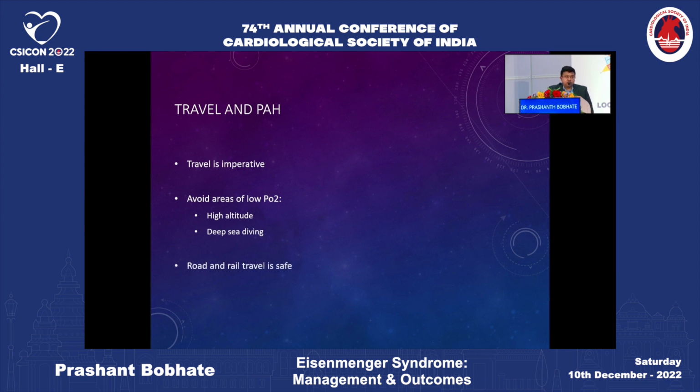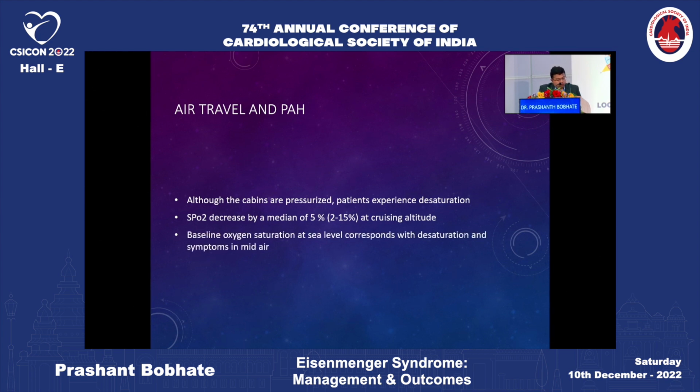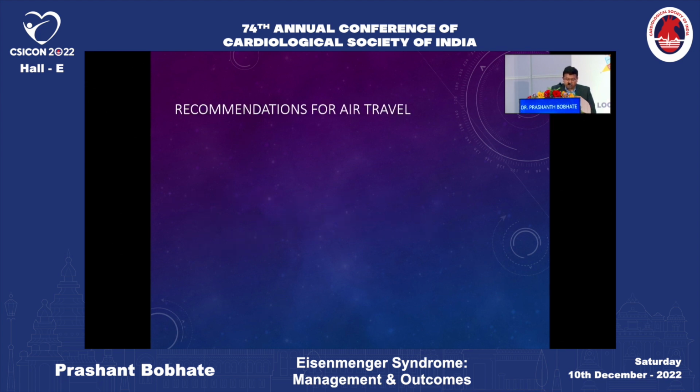Road and rail travel is generally thought to be safe. Air travel, although cabins are pressurized in the current era, is not pressurized to sea level. Oxygen saturation decreases by a median of 5% at cruising altitude at 30,000 feet. Baseline oxygen saturation at sea level corresponds to the desaturation and symptoms in mid-air.